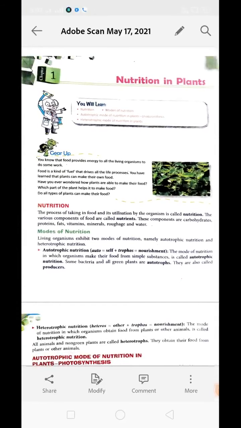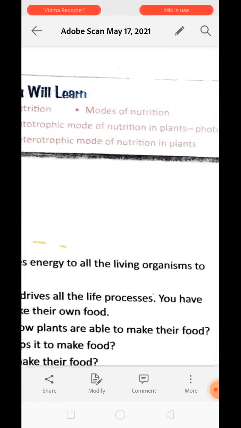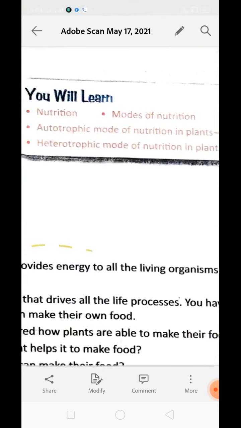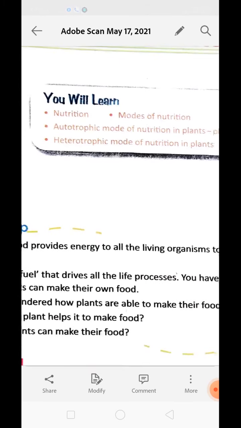Today we are discussing our first chapter, which is called Nutrition in Plants. In this chapter, you will learn about nutrition, modes of nutrition, the autotrophic mode of nutrition in plants like photosynthesis, and the heterotrophic mode of nutrition in plants as well.